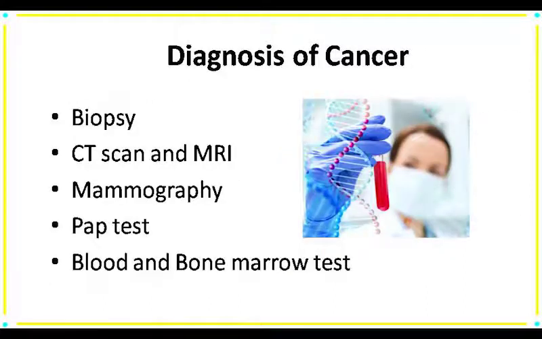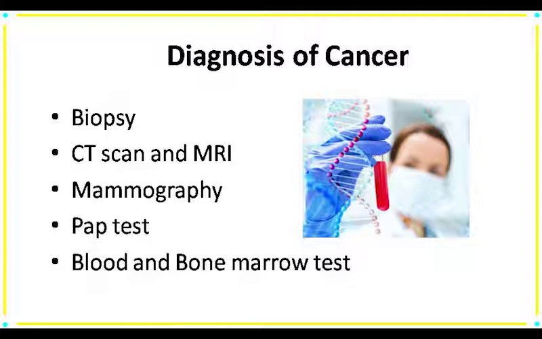Now, the diagnosis of cancer. The diagnosis includes biopsy, CT scan, mammography, pap test, blood and bone marrow test also. First one is biopsy. In biopsy, a piece of suspected tissue is cut from the area. Then it is converted into thin sections and those sections are examined under the microscope.